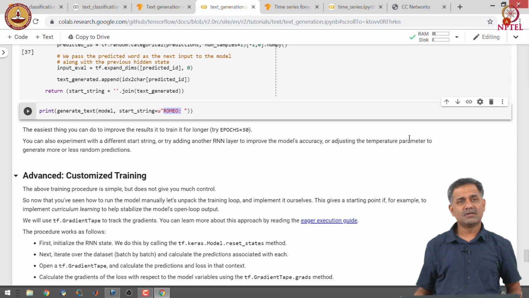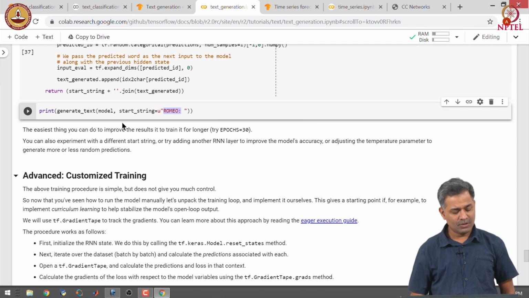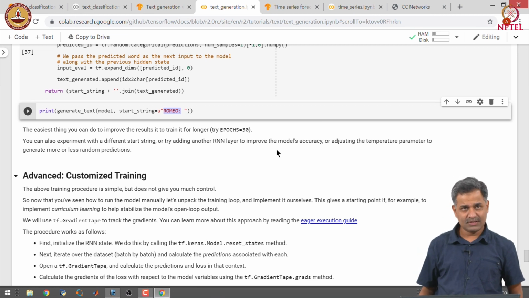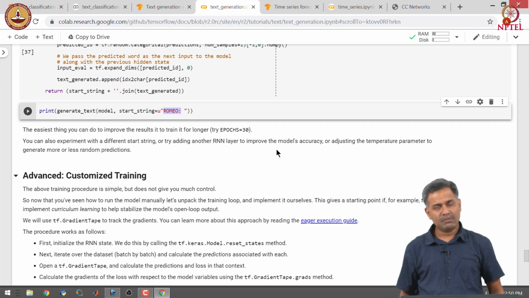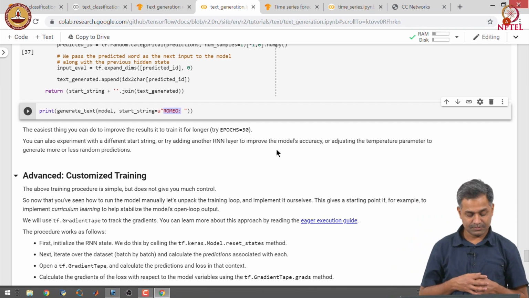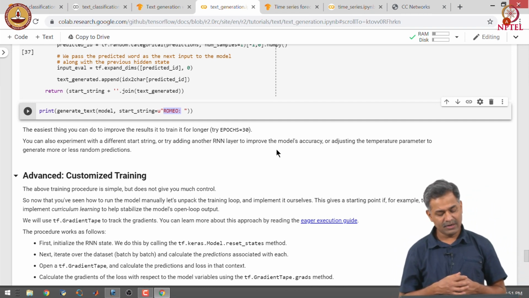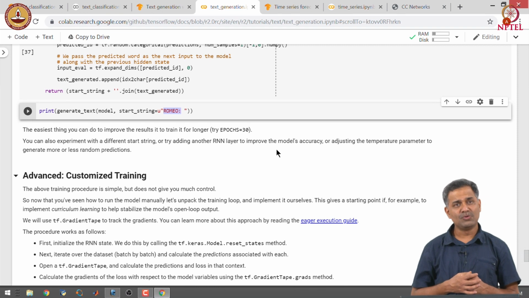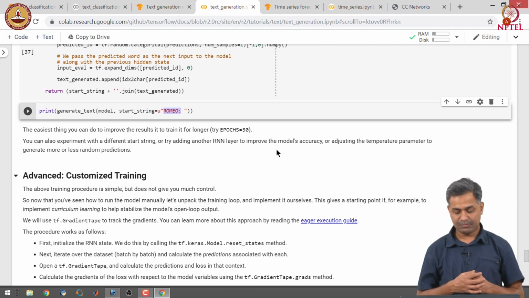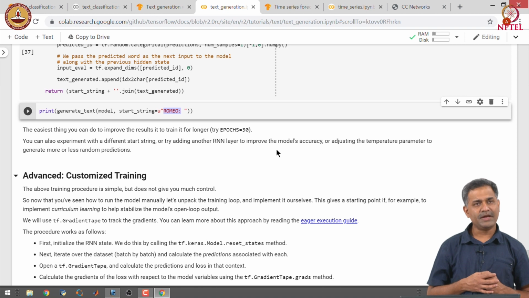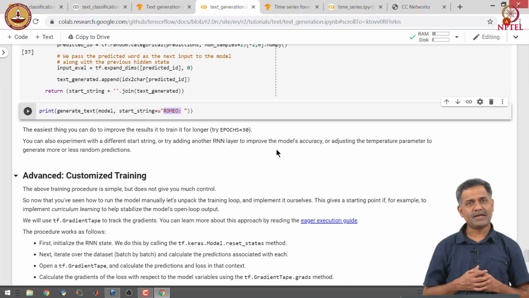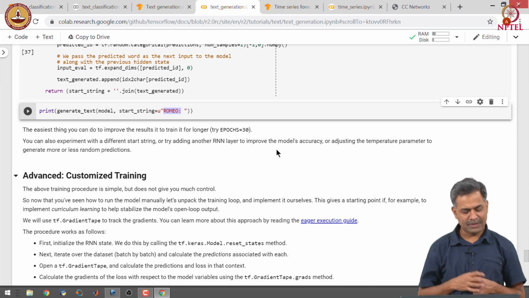As a homework exercise, I would suggest you check out what kind of text is generated starting with Romeo. If the results are not good, you can improve them by increasing the number of epochs. You can also experiment with a different start string or try another RNN layer to improve the model accuracy. Another way to improve the model accuracy is by setting an appropriate temperature parameter.